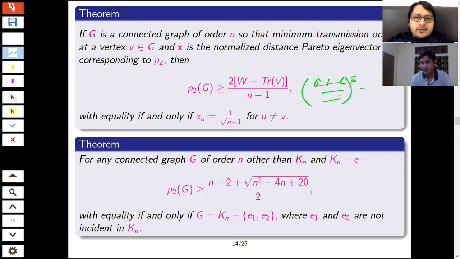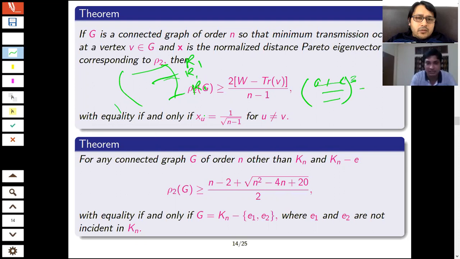No, just once again, can you define the minimum transmission for a vertex? Okay. So for the vertex, you can consider we have the distance matrix, whatever be the graph. Consider this row sum, it is R1. This row sum, it is R2, and similarly Rn. Among them, the minimum one is the minimum transmission. R1 is the transmission of vertex 1. R2 is the transmission of vertex 2, and so on. So among them, whichever is minimum, that is the minimum transmission.